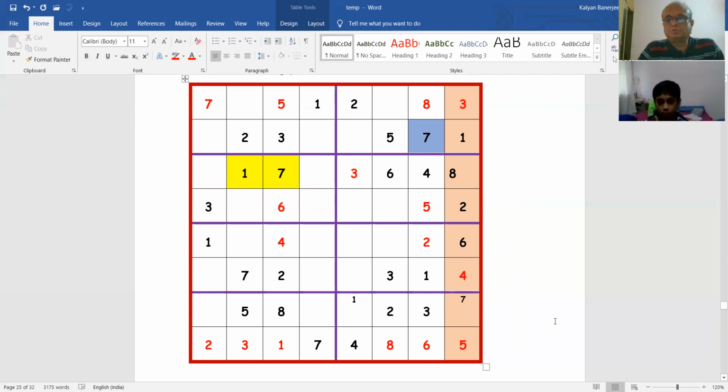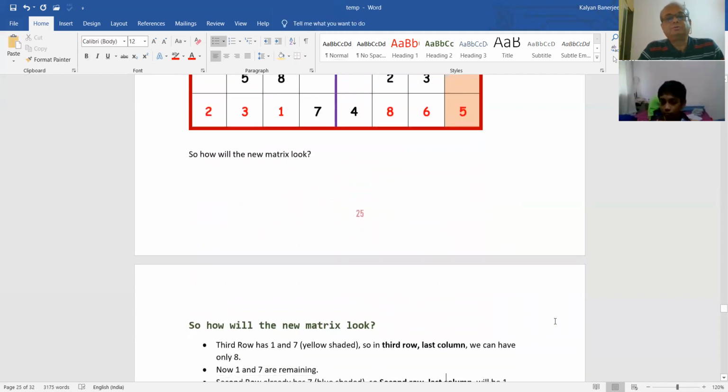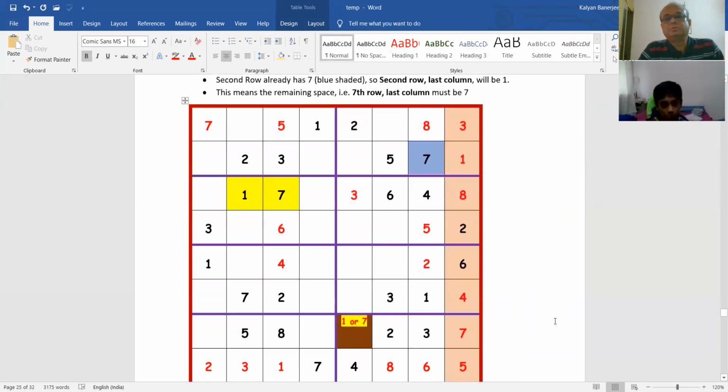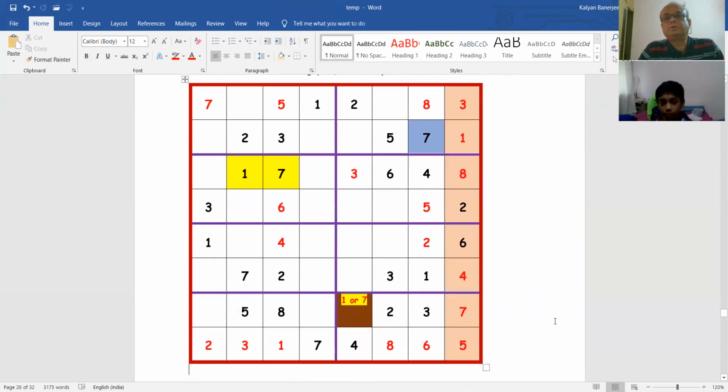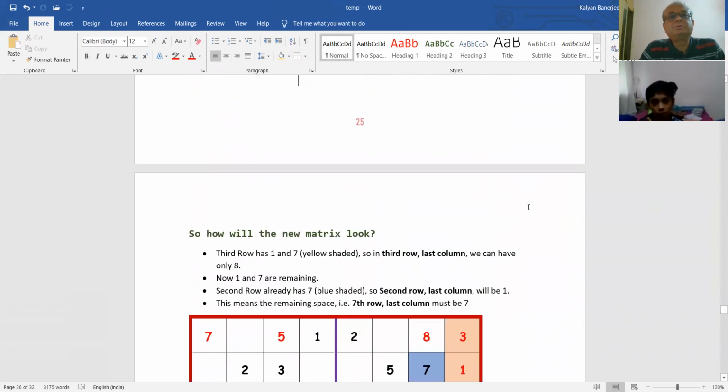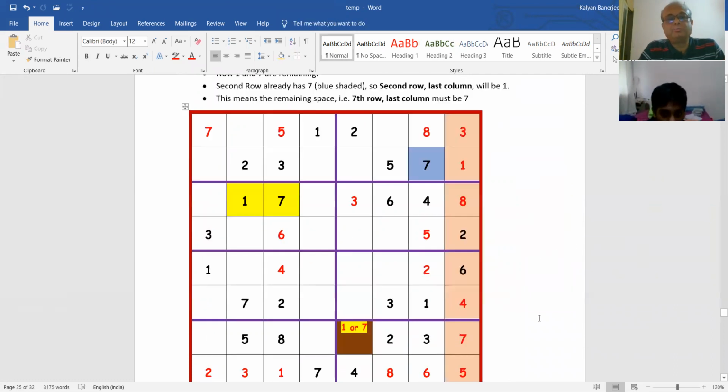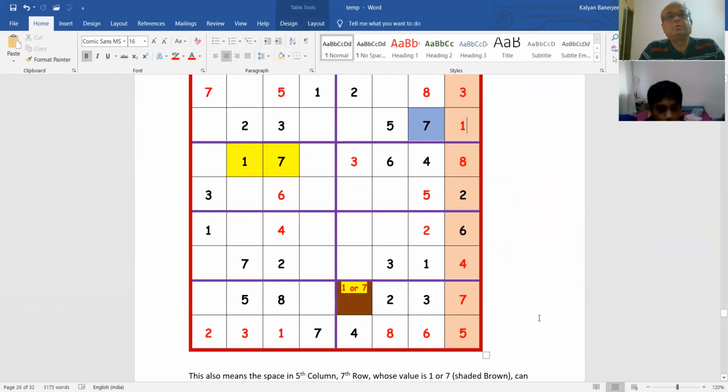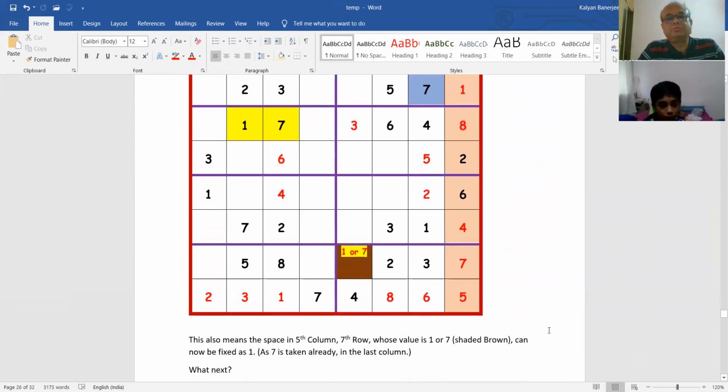So we solved so many more now quickly. So let us see how this will look now. Now this is how it is looking. Okay. Now let us see. We are now towards the end. I told you, home stretch. So we'll see. Third row has 1 and 7 yellow shaded. So in third row, last column, we saw all this. Now fifth column, seventh row, whose value is 1 or 7, can now be fixed.